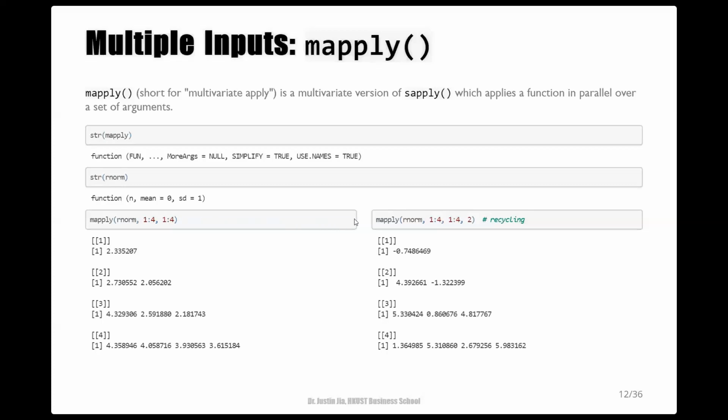In the second example, apart from the arguments for n and mean, I supply another argument which is targeted to the SD parameter. And as it usually does, R recycles this argument to make it match the length of the previous two arguments. That's why this set of random numbers have a larger variance.